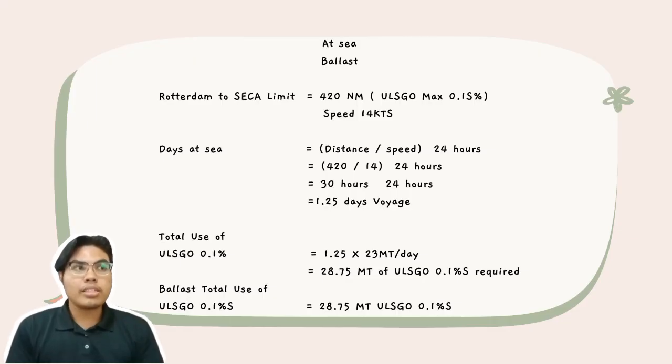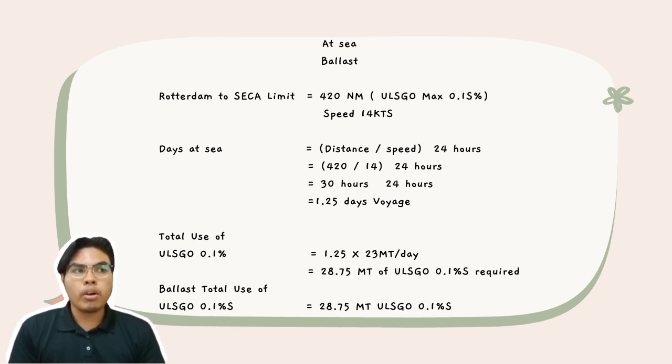For the ballast at sea, our vessel begins the journey from Rotterdam to the SECA with a maximum distance of 420 nautical miles using ultra-low sulfur gas oil with a maximum sulfur content of 0.1% and a speed of 14 knots. To calculate the days at sea, the distance and the speed must first be divided, and the answer must be divided by 24 hours. Firstly, the 420 nautical miles must be divided by 14 knots, which equals 30. After that, 30 must be divided by 24 hours to obtain the days at sea. The last answer after the dividing is 1.25 days voyage.